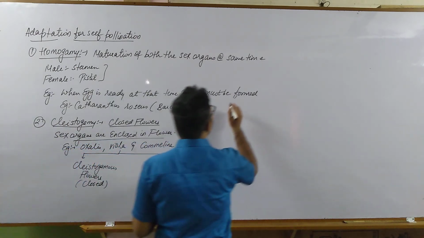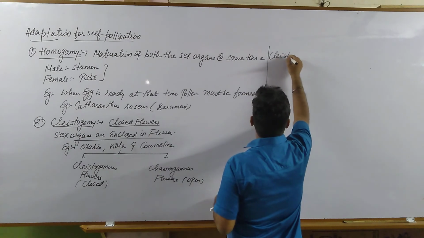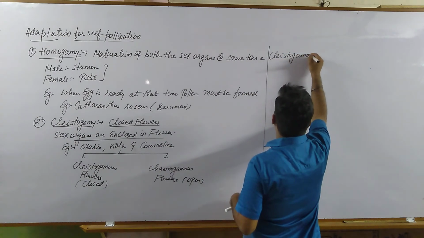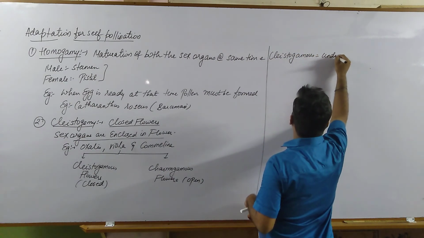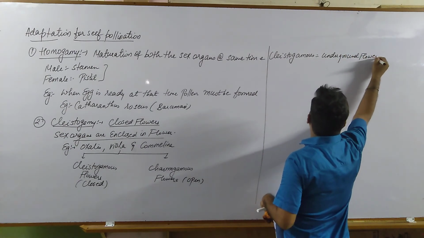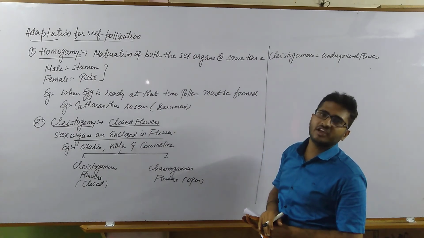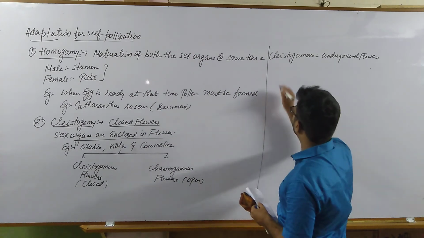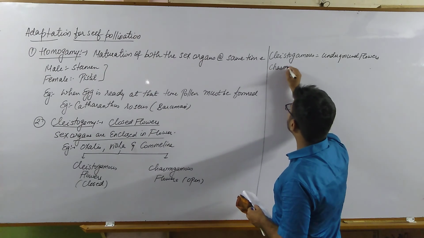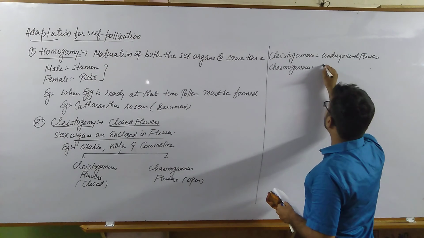So cleistogamous flowers are underground flowers, and these chasmogamous flowers are exposed towards the aerial parts of the plant.